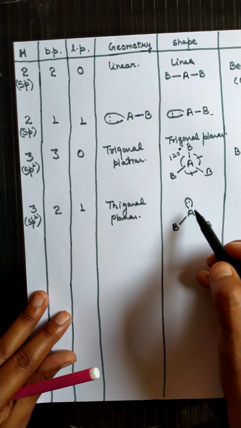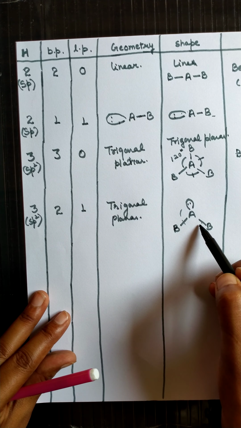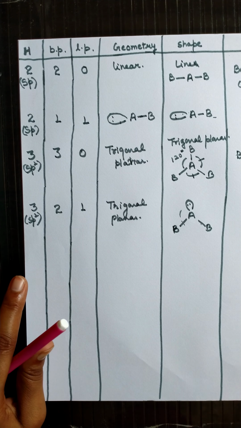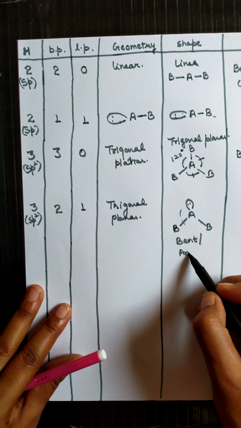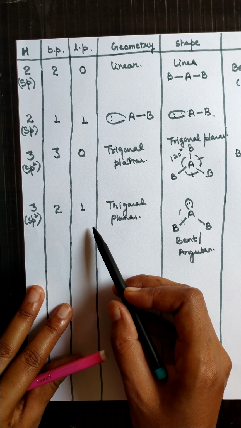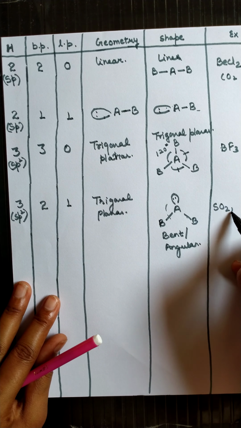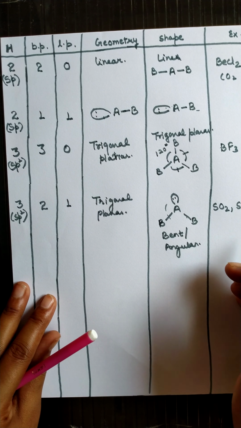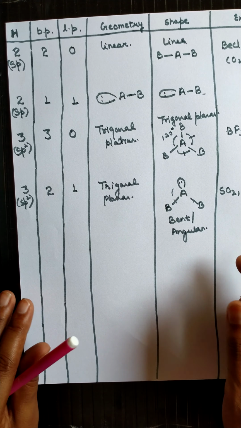Due to the presence of the lone pair, the repulsion between the lone pair and the bond pair is more, so this angle will be reduced. It will be lesser than 120 degrees, and that's why the shape changes. This shape is called bent or angular shape. So this will be the shape when two bond pairs and one lone pair are there. An example for this is SO2, which is a very good example.